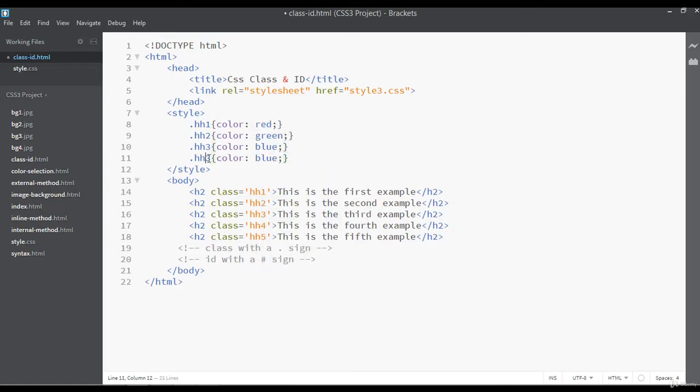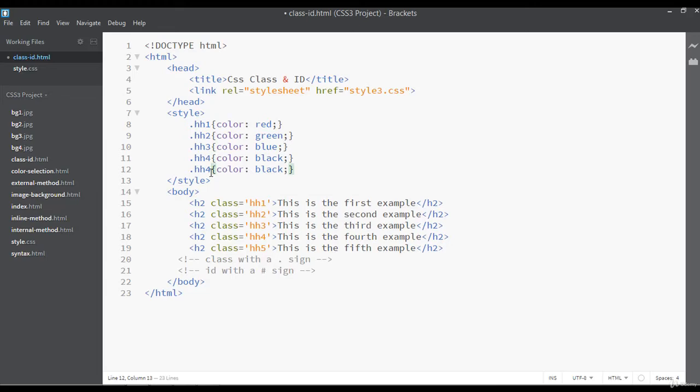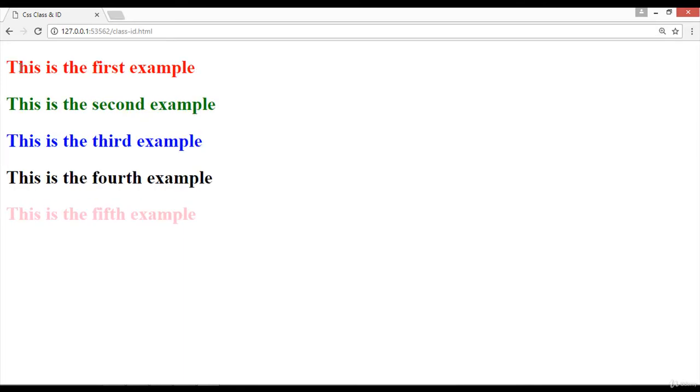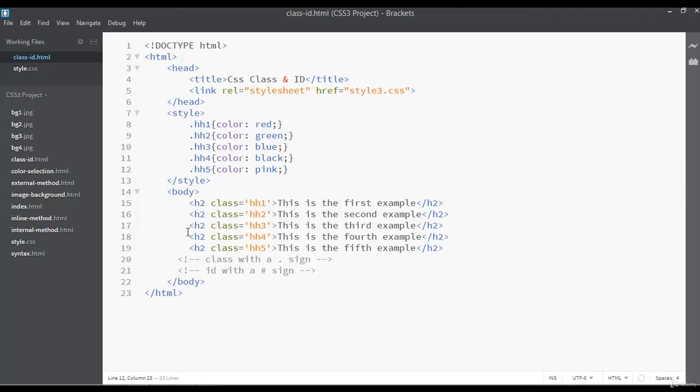Once again you can duplicate h2-4. You can say the text color can be black. It's okay. Once again you can duplicate the last one, dot h2-5. We are calling a class with dot and the name of that class. You can say pink color. Save and refresh. Now you can see we have 5 different colors for the same heading.